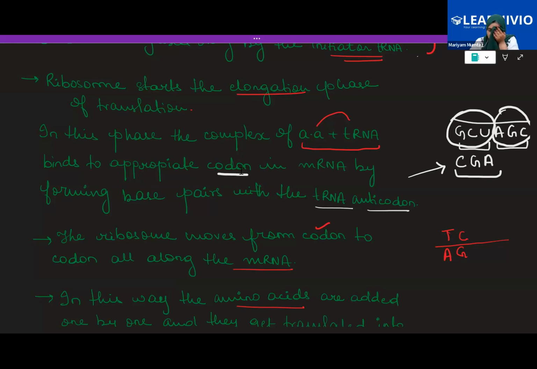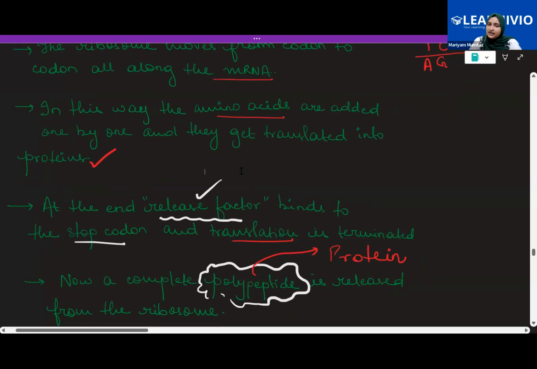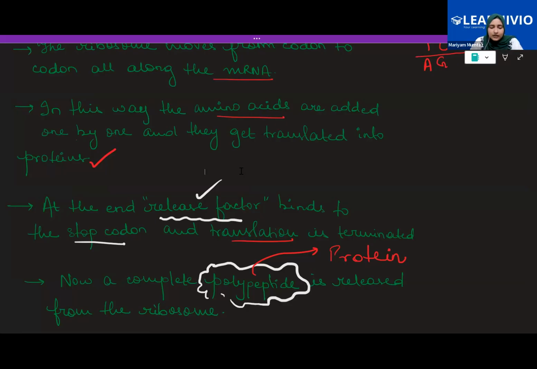Because you know that the third loop that was right in the middle, the anticodon loop, is going to form the anticodons against the mRNA. So that is going to be done every 3 base pairs. Like every codon, it's going to move from one codon to the next codon to the next codon, and thereby amino acids keep getting added at that codon, and a chain of amino acids is made, which gets joined by the peptide bond and then gets formed into proteins against the mRNA. The mRNA is going to stay like that only, but the protein will be synthesized against it.